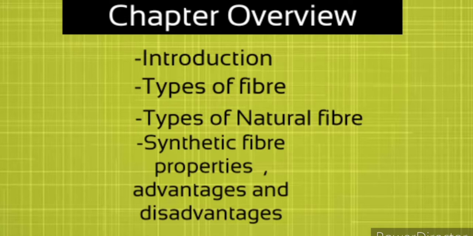Then we are going to see the two types of fabrics, natural and the synthetic. Then we are going to see the types of natural fibers. In that we are going to study about the four fibers: cotton, silk, jute and wool. These are the four which we are going to study. How are they prepared, where are they grown, every detail about them.